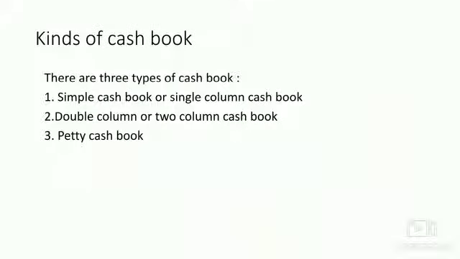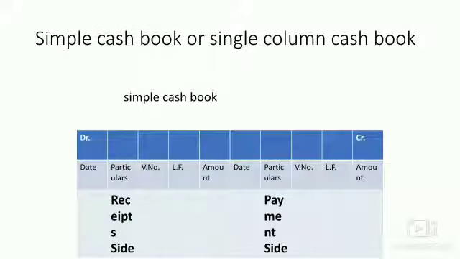Now, kinds of cash book. There are majorly three types of cash book. First, simple cash book, that is also known as single column cash book. Second, double column or two column cash book. Third, petty cash book. Now, what is simple cash book or single column cash book?